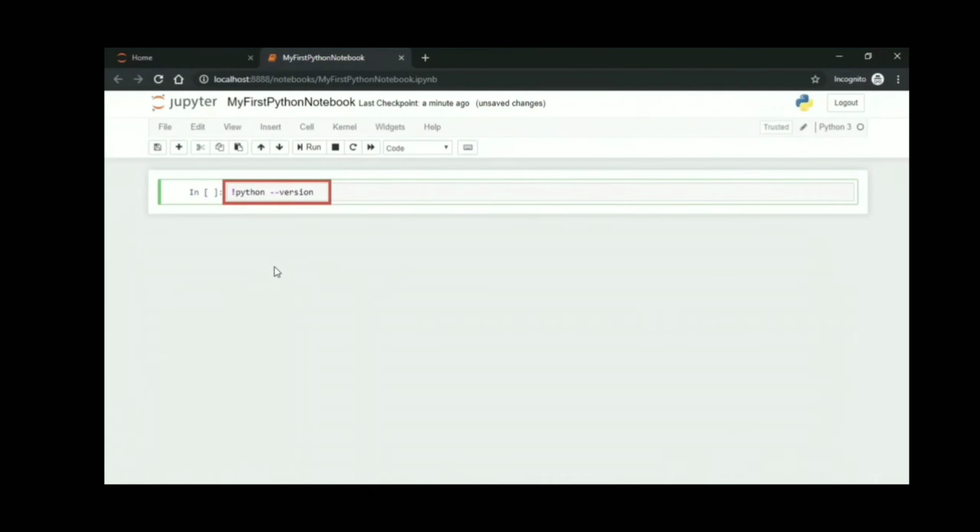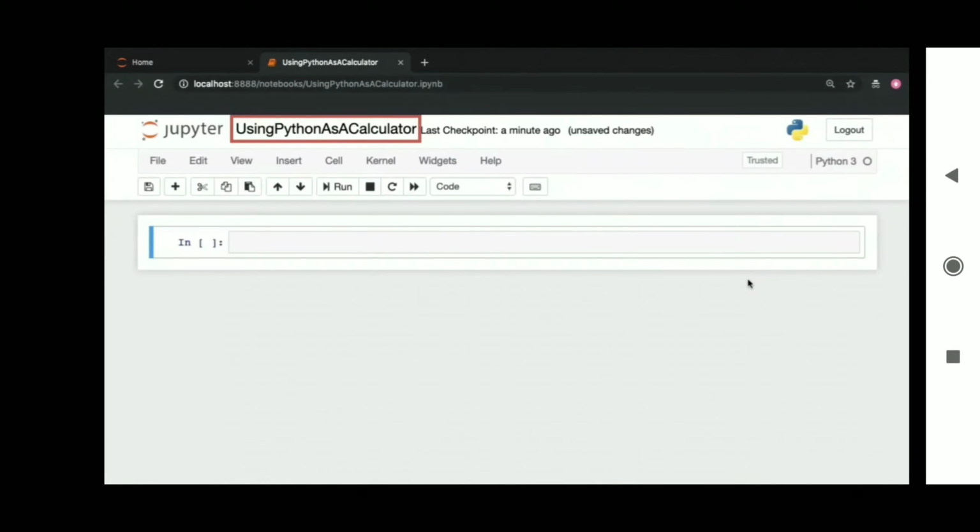So, for example, we have a command to know the version of Python. We can write exclamation point python --version. This will print out the current version of Python that we are using. So now let's see how Python can be used as a calculator.